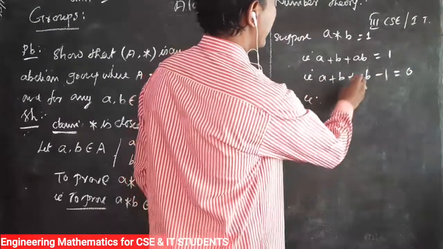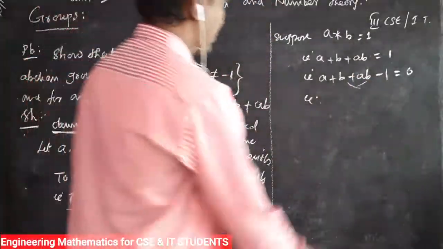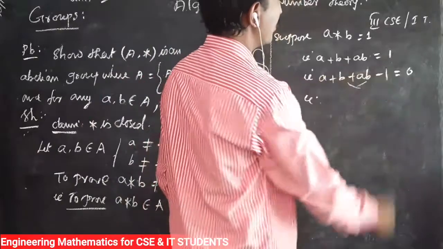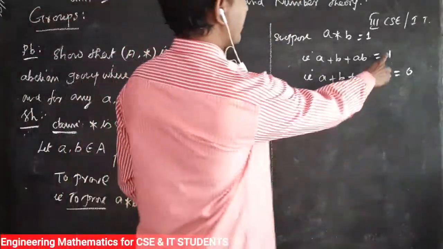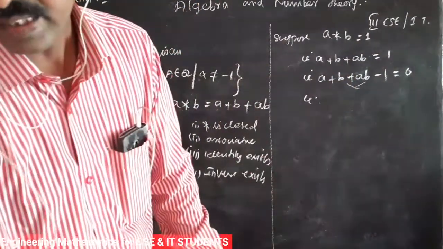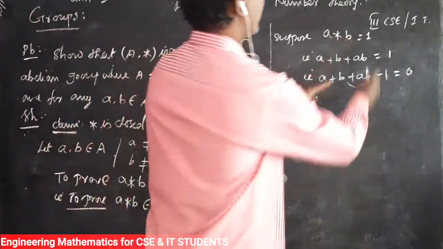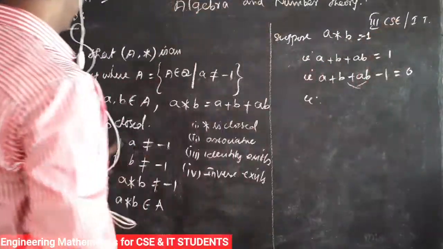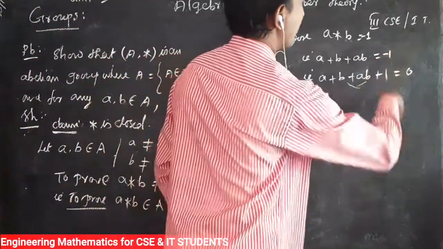Combining these values, the condition is a + b + ab equal to -1, a * b equal to -1, and a * b not equal to -1.